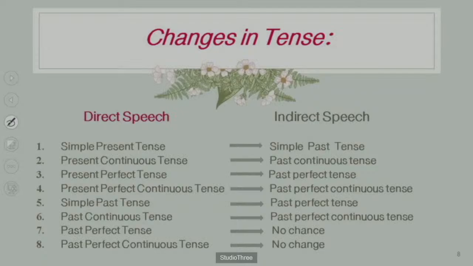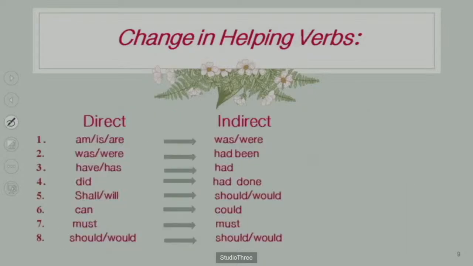Past perfect tense. See guys, there will be no change into indirect speech. Also past perfect continuous tense, there is also no change when we are changing into indirect speech. Then again, the change in helping verbs. Am, is, are in the direct speech we have to change into was, were. If was, were is in the direct speech, we have to change it in the indirect speech as had been. Have, has will change into had. Did will change into had done.